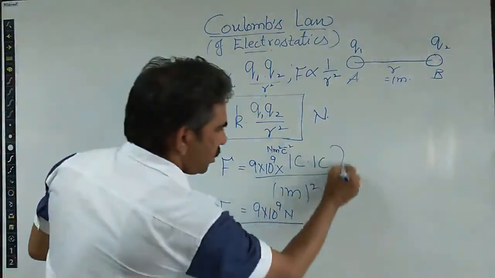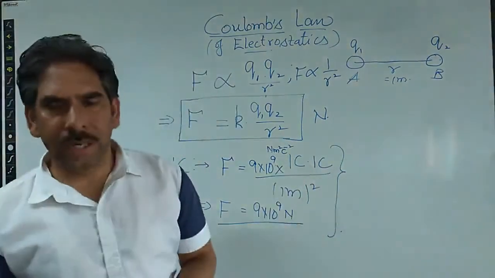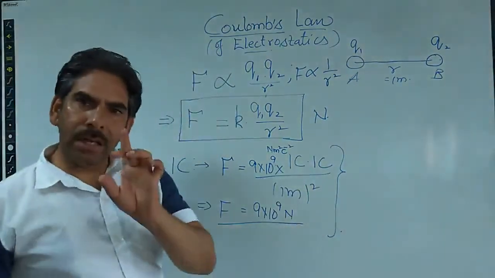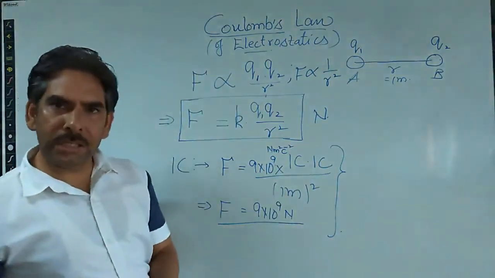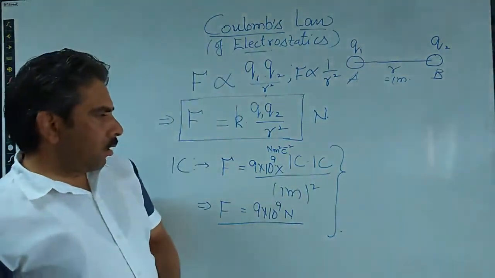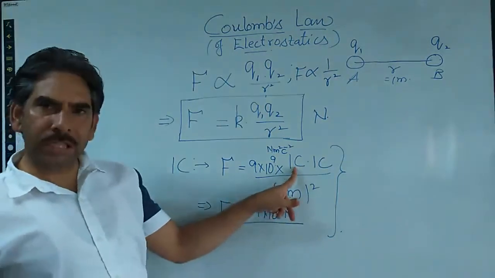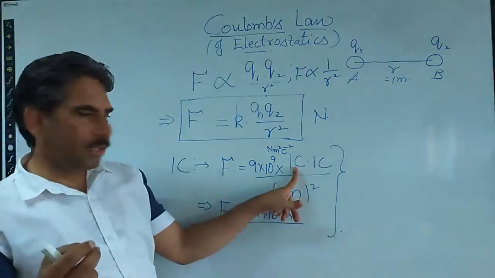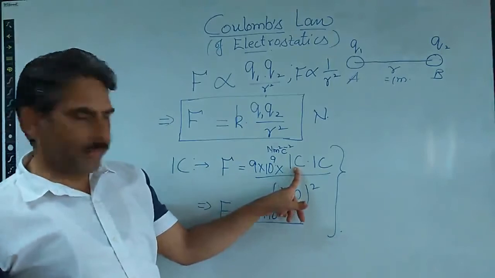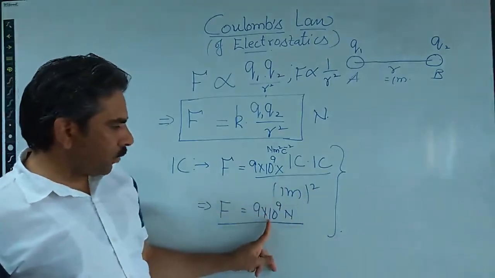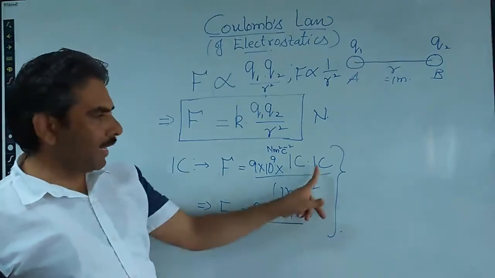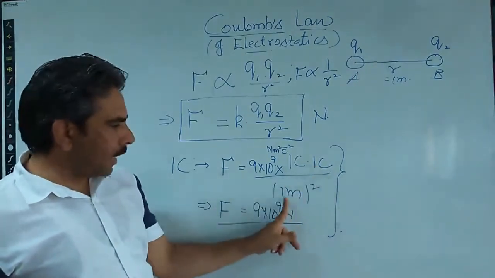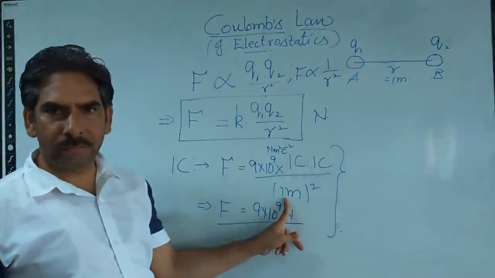So from this understanding, we can define how much 1 Coulomb charge is. 1 Coulomb charge is that charge which exerts a force of 9 into 10 to the power 9 Newton on another charge which is lying at a distance of 1 meter.